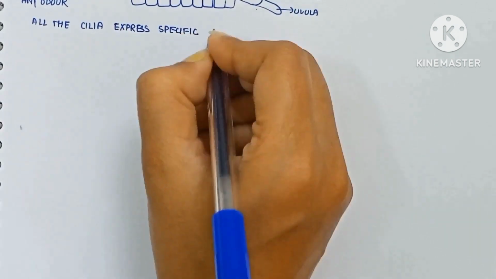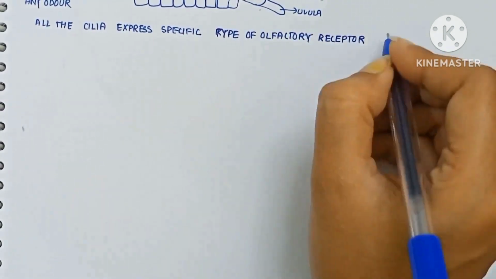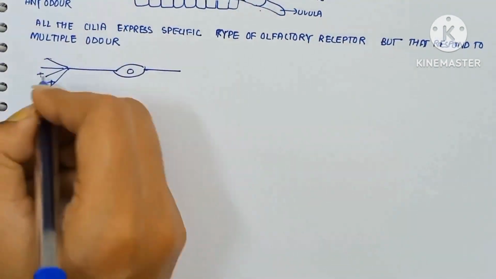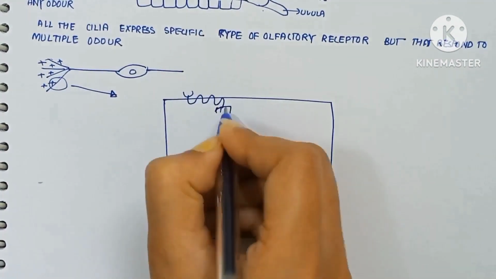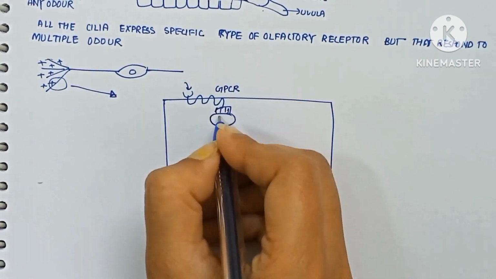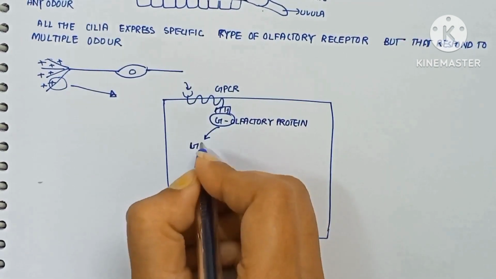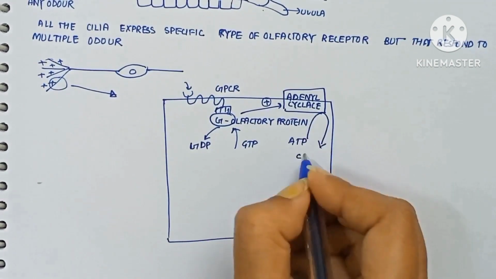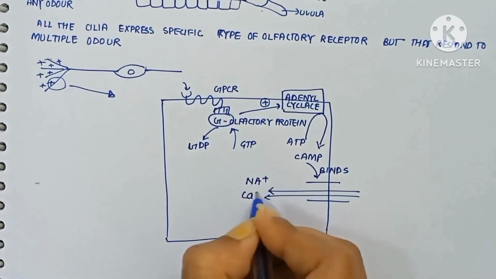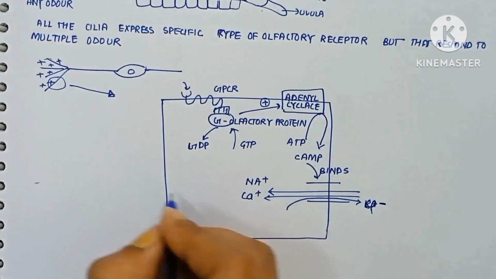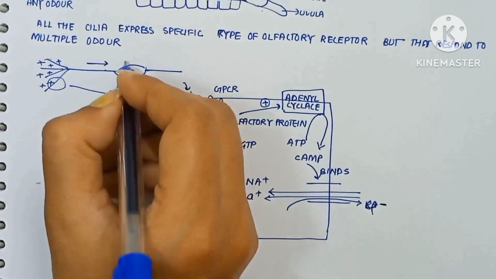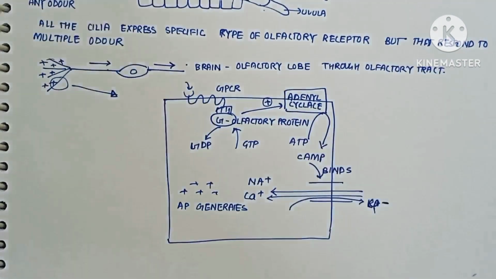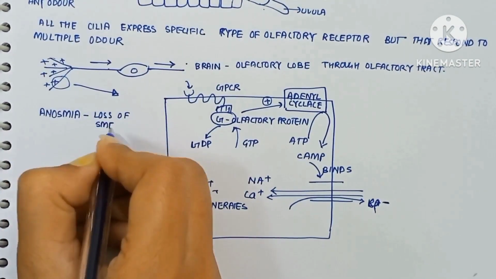Each cilium expresses a specific type of olfactory receptor, but it can respond to multiple odors. Let's talk about how the cilia are stimulated. The GPCR receptor is stimulated, the G olfactory protein gets rid of GDP and binds to GTP, which stimulates adenylyl cyclase, which converts ATP into cyclic AMP, which stimulates the channel, causing sodium and calcium influx and chloride efflux, which stimulates the action potential, which goes along the axon and reaches the olfactory lobe of the brain through the olfactory tract.